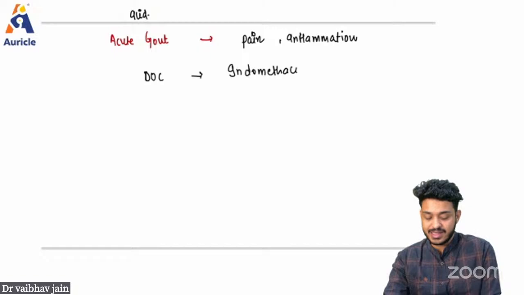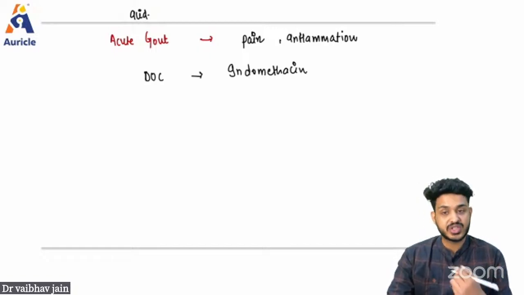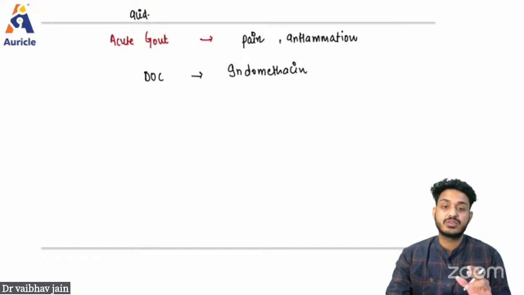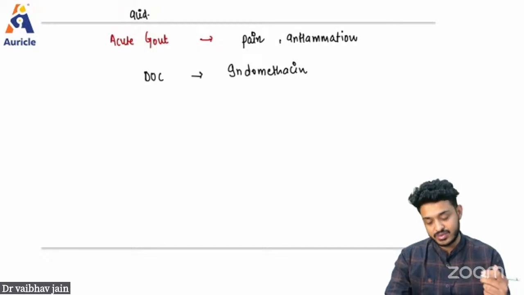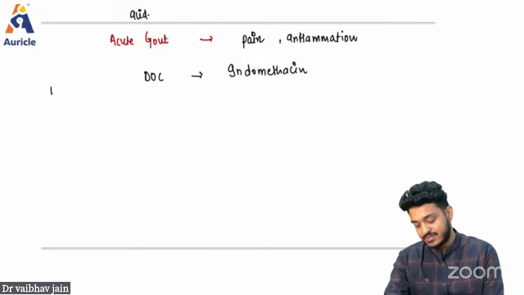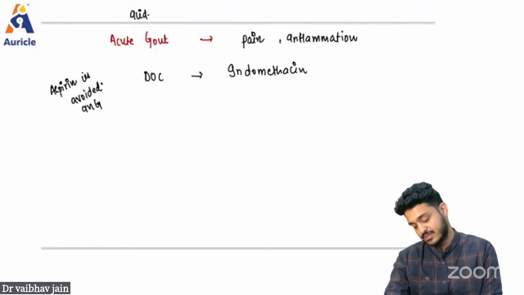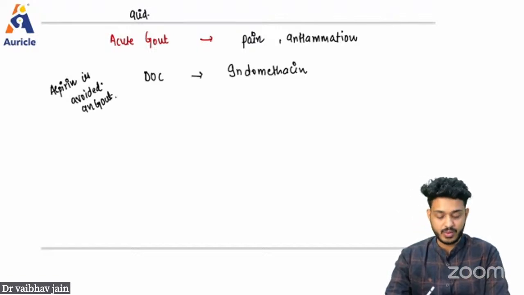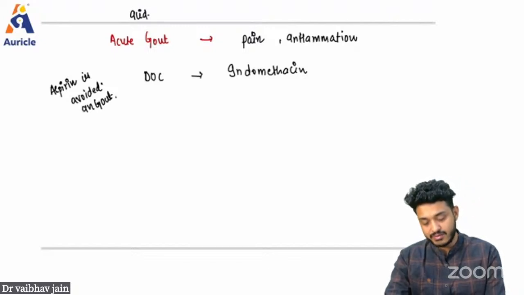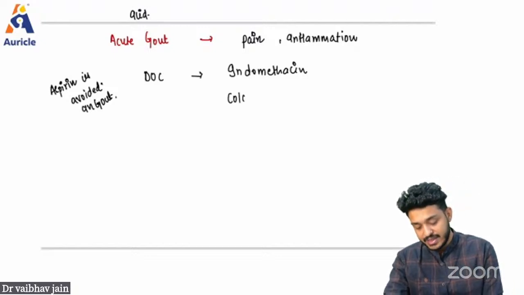Indomethacin, remember, has multiple modes of action. Aspirin is going to increase the uric acid, so you have to remember: aspirin we are not giving. A for aspirin, A for avoided in gout. So the drug of choice is indomethacin. If the patient is not getting corrected with indomethacin, what will you be giving? You will be giving colchicine to the patient.